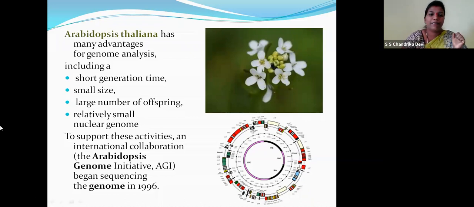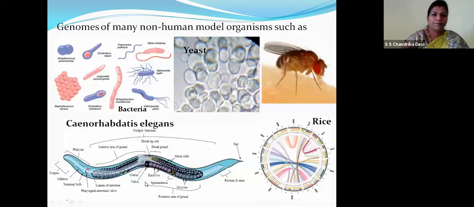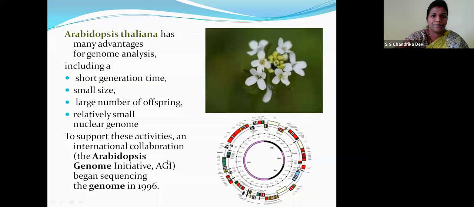But this particular plant has a small nuclear genome, so they had many advantages studying it. To support these activities in international collaboration, the Arabidopsis Genome Initiative, AGI, began sequencing the genome in 1996. So all these three non-human model organisms helped in the genome project, children.